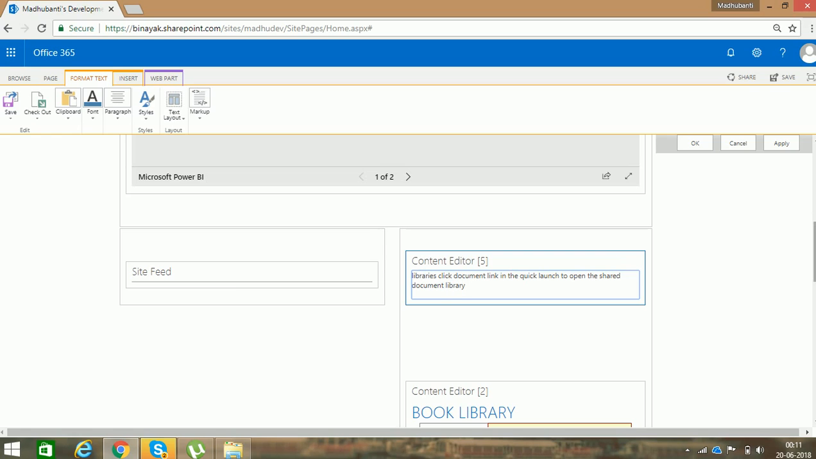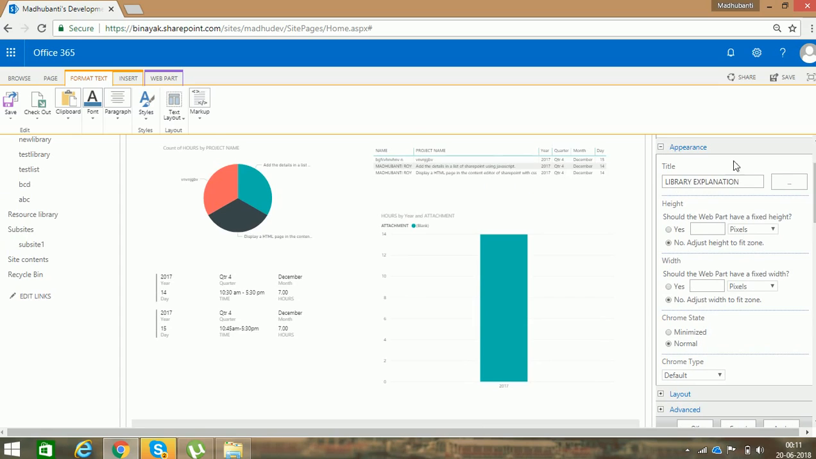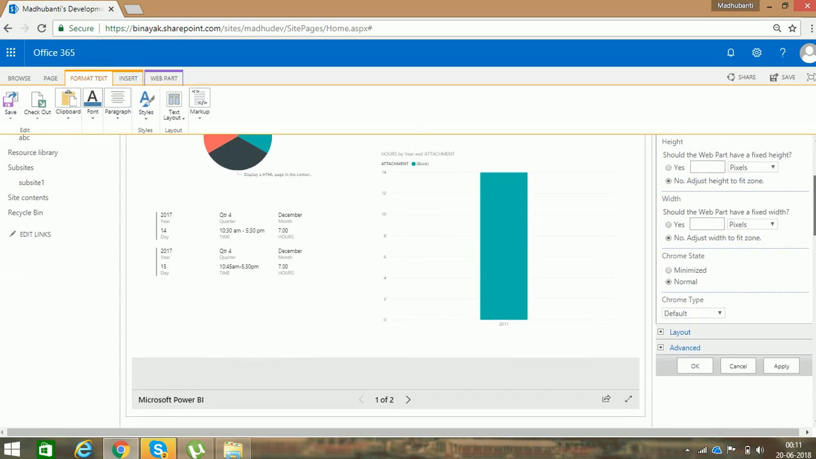And there you can change some properties from here. I have given the title from this appearance option, and you can change lots of things from here. If there is a Chrome type, you can see there is a default option. There are lots of other options: title and border, title only, border only.